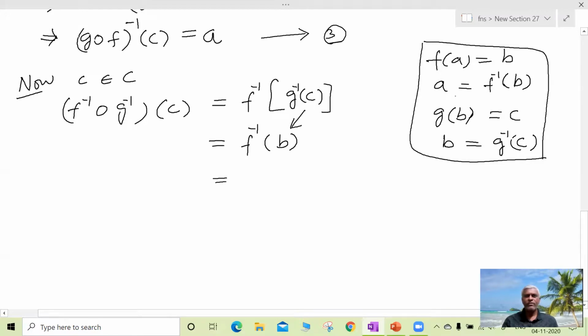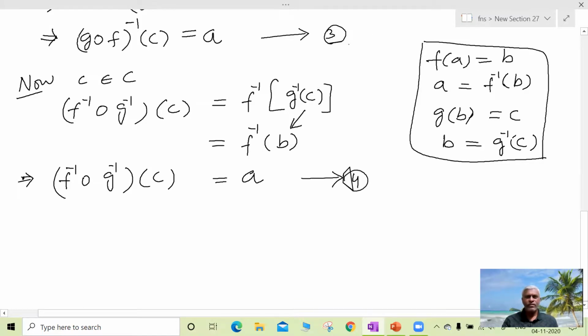What is f inverse of b? F inverse of b is equal to a. So f inverse circle g inverse of c is equal to a.